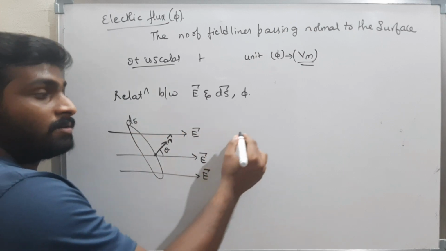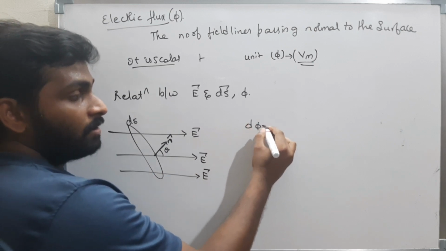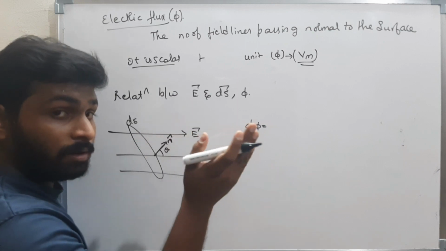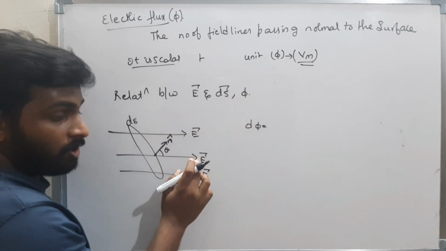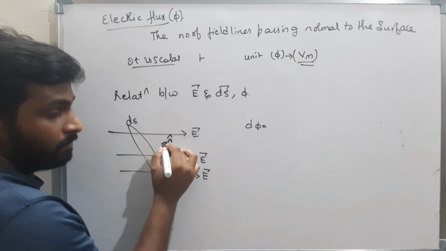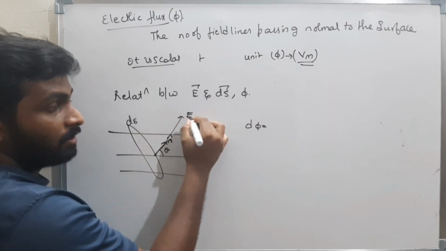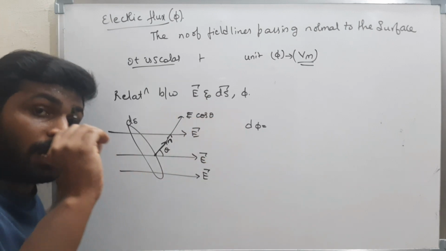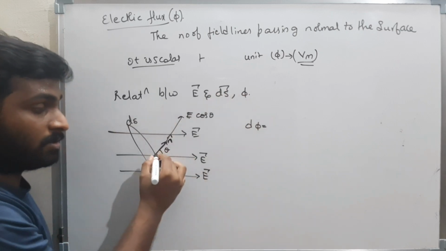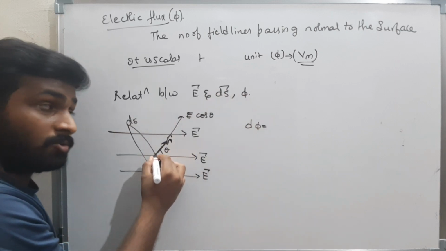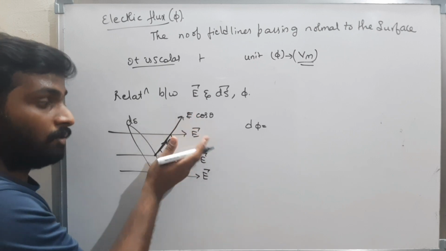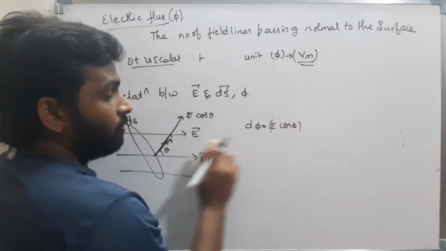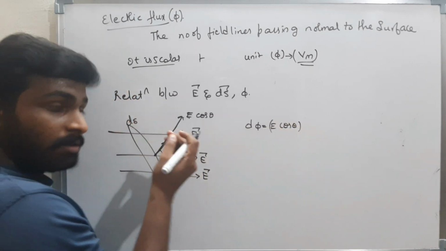Now what is the flux? The flux, dφ, is the electric field perpendicular to the surface. That means I am resolving this E bar along this side, which gives E cos theta. Always I have to assume the electric field lines perpendicular to the surface, therefore I take only E cos theta. Therefore dφ is E cos theta into the area, and the area is dS.